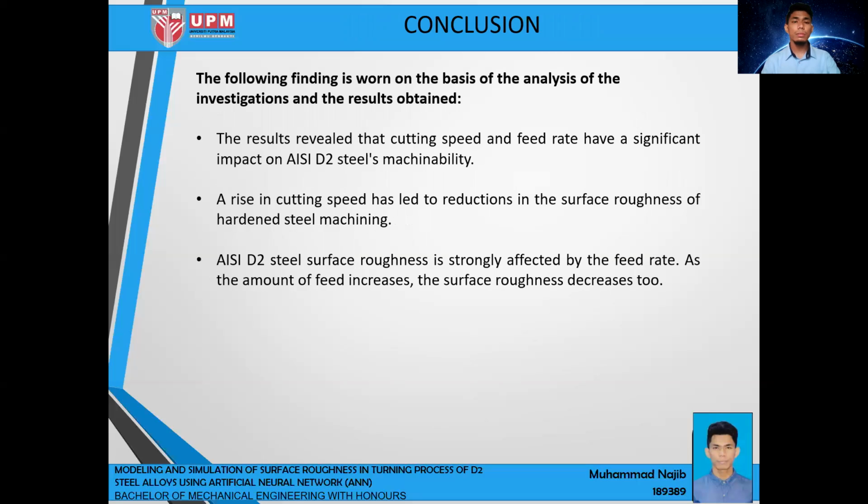The results revealed that the cutting speed and the feed rate have a significant impact on the machinability of the steel. A rise in cutting speed has led to a reduction in the surface roughness of the hardened steel machined. D2 steel surface roughness is strongly affected by the feed rate. As the feed rate increases, the surface roughness decreases.